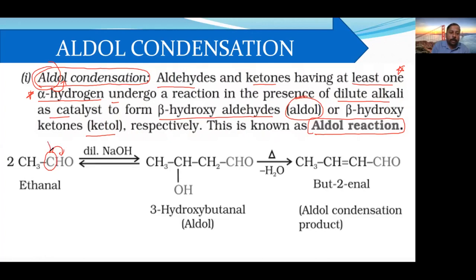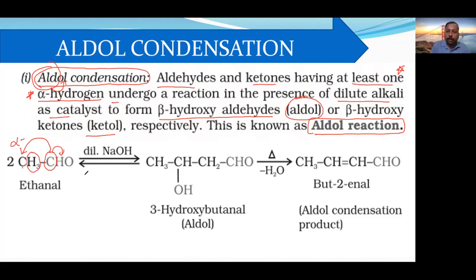Whatever carbon is directly attached to the active carbon is called the alpha carbon. On that alpha carbon, we find three hydrogens, but our requirement is at least one alpha hydrogen. So it is providing more than our requirement, and that's why this follows the aldol condensation reaction.